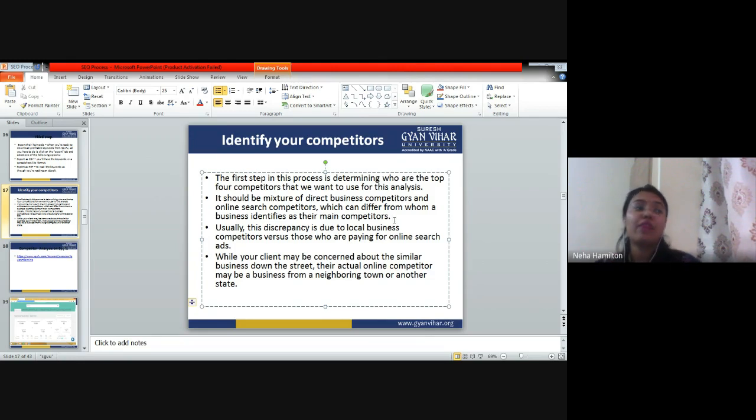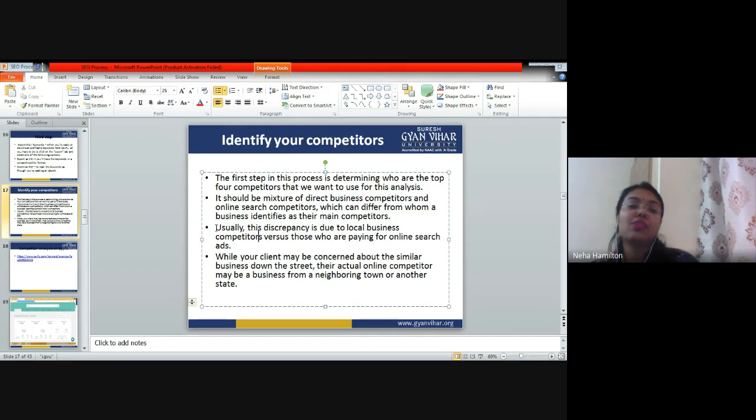So if you have a small stall of Ghungru Vada Pav in Jaipur, you cannot directly compete with Domino's Pizza, which is a MNC company, right? So if you have Ghungru Vada Pav here, maybe you can compete with Tapri, which is also a very famous food joint in Jaipur, right? So there should be a local competitor, which is Tapri, and there should also be an online competitor. You have to search for the companies which are selling burgers and pizza and things like that. So it should be a mixture of direct business competitors and online competitors also.